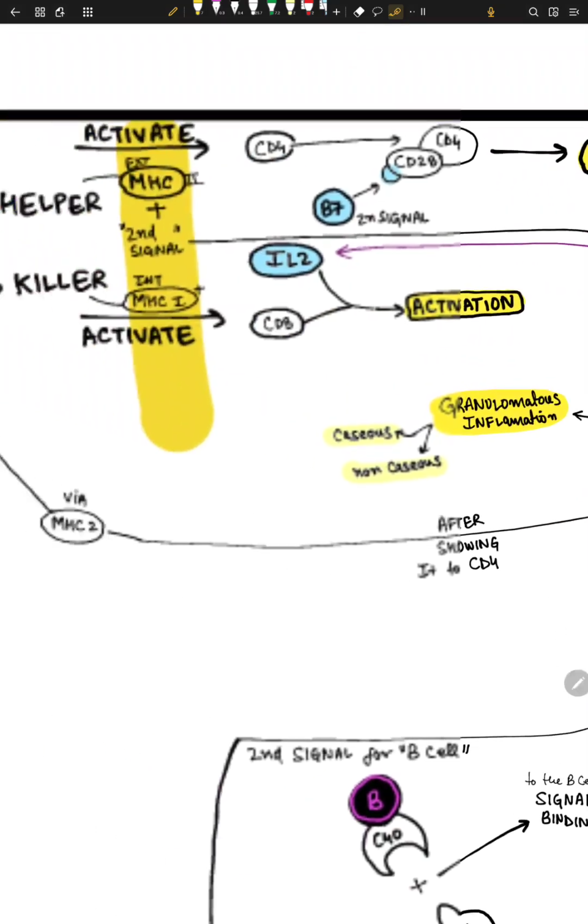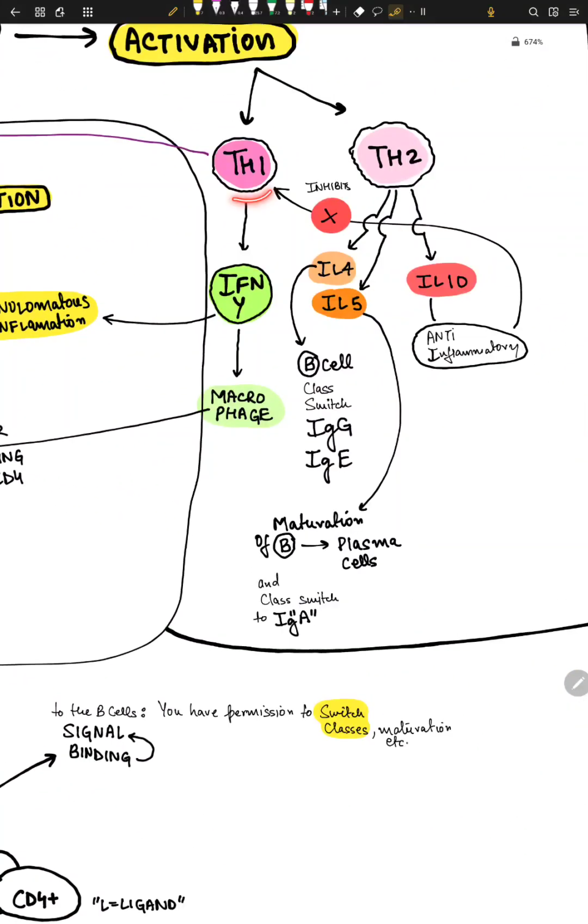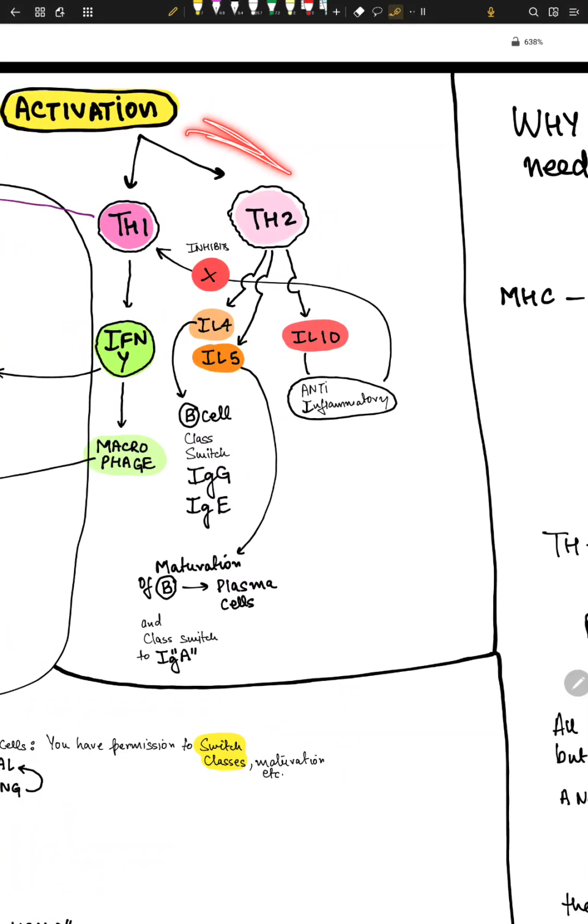Okay, after activation of CD4, we make Th1. We already know. Now we make Th2 as well. Now this Th2 is the other thing. It's the pathway. It's the main reason for this whole mess, the whole story. What happens is that Th2 makes something called interleukin 4 and interleukin 5. Now these interleukin 4 and 5 are in the same class. Why am I saying they are in the same class? Because they more or less do the same thing. Both interleukin 4 and interleukin 5 teach B cells to change class switches, okay? To change the classes, okay?